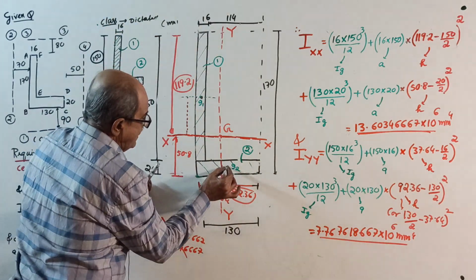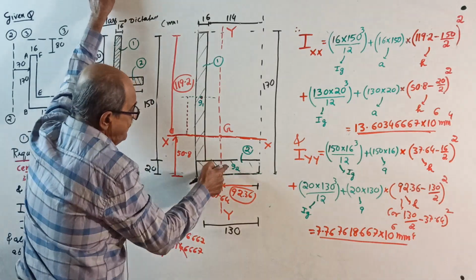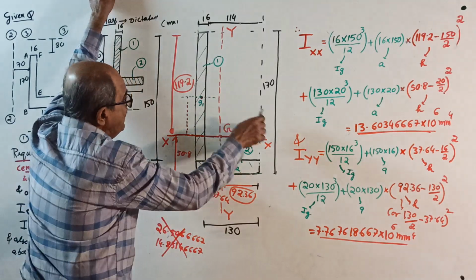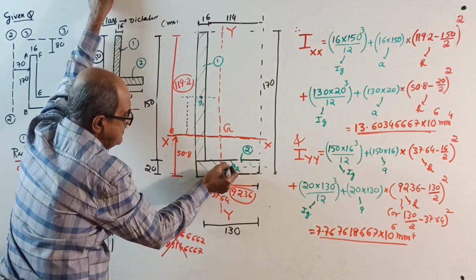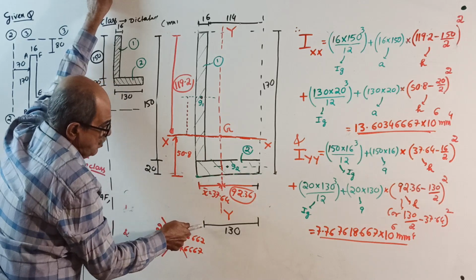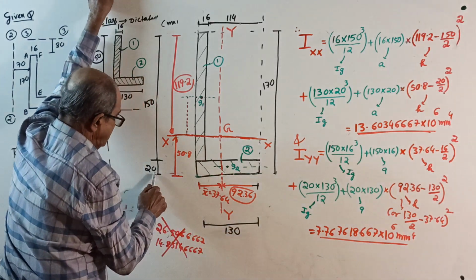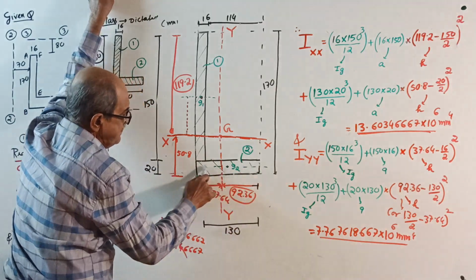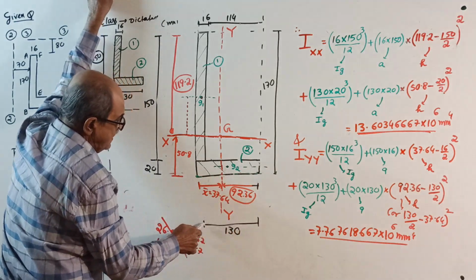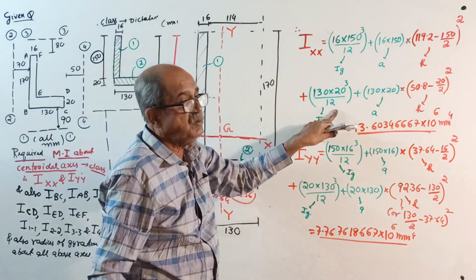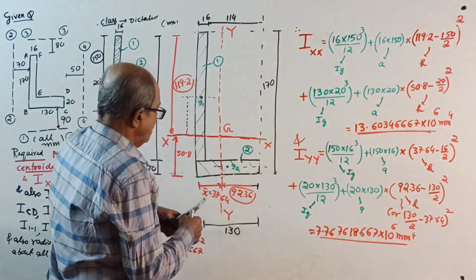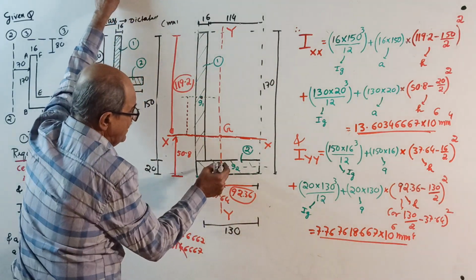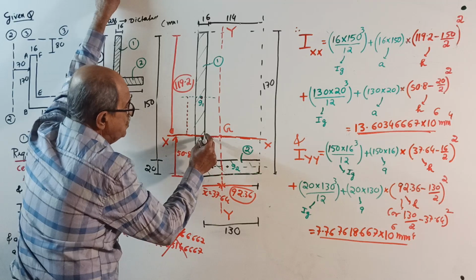First, the centroid is here. Axis passing through centroid and parallel to x-axis, this axis. This rectangle is 130 by 20. About this axis, I is parallel side 130 into 20 cube by 12, Ig, plus area into perpendicular distance from centroid of the component to the required axis.